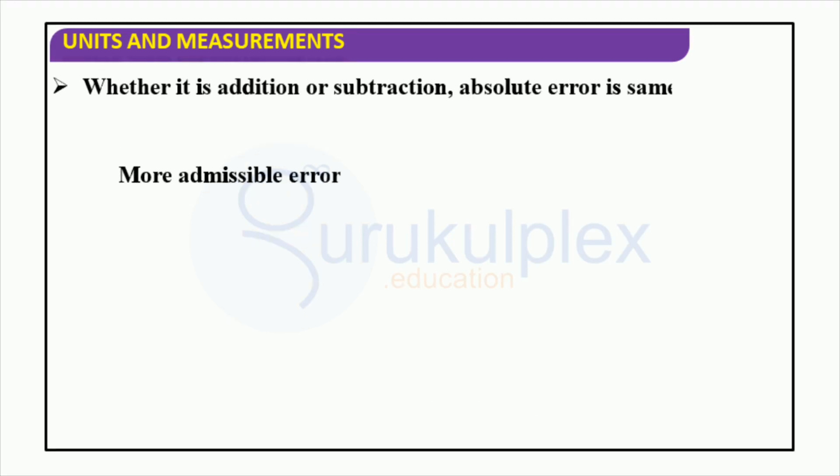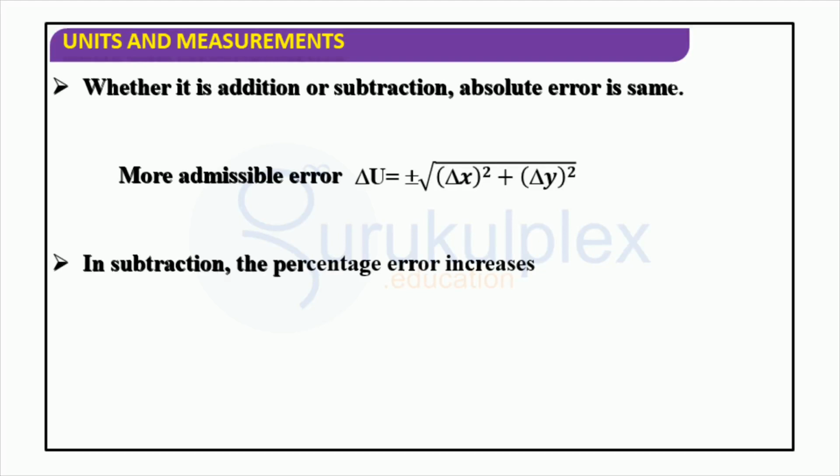When it comes to addition and subtraction, the absolute error stays the same regardless of the calculation. But the percentage error that is more allowable grows with subtraction. That implies subtraction is more vulnerable to mistakes when it comes to precision. Consequently, we should make an effort to guarantee accuracy when doing subtraction operations, particularly when it is connected to scientific measurements.